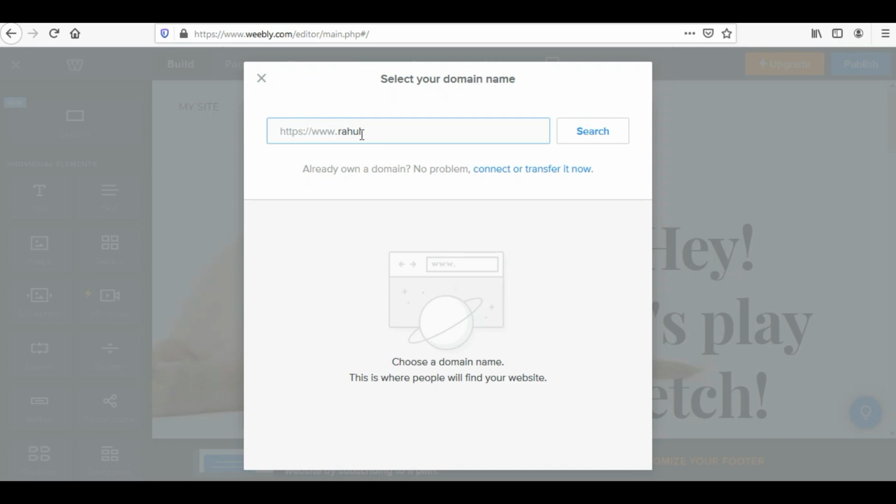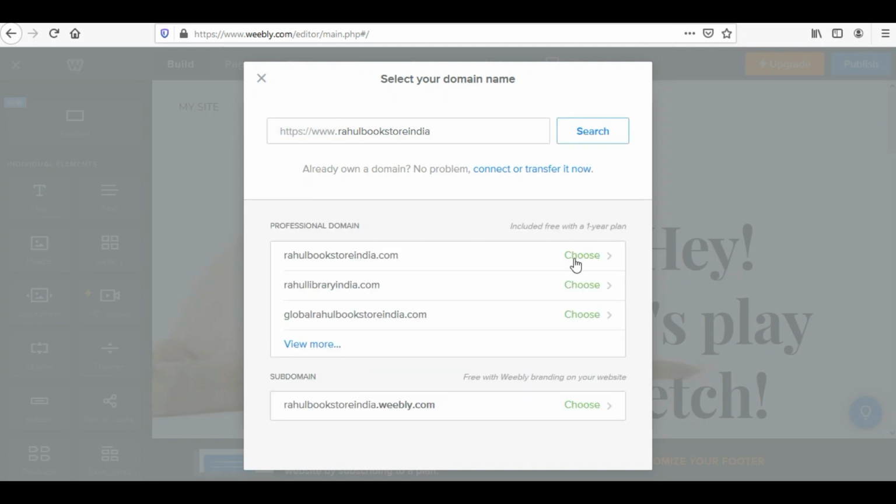Suppose I am writing Rahul Book Store India. So I'm just writing it. Why am I giving such a long URL over here? Because I'm going to select a free one and I want a subdomain name which is not already used. So I'm supposing this would not be used by anybody already.